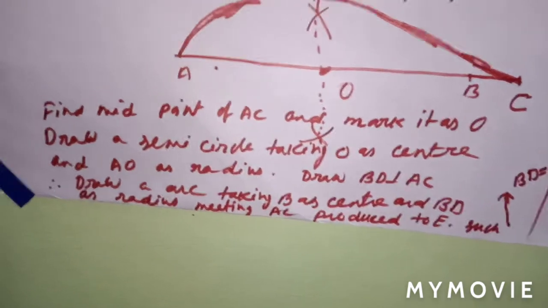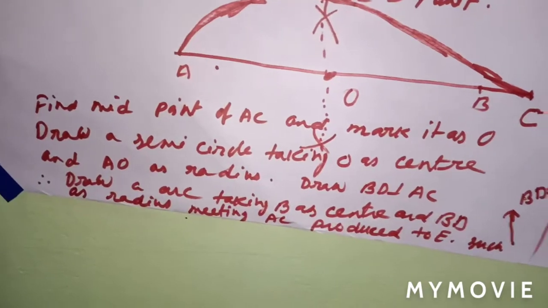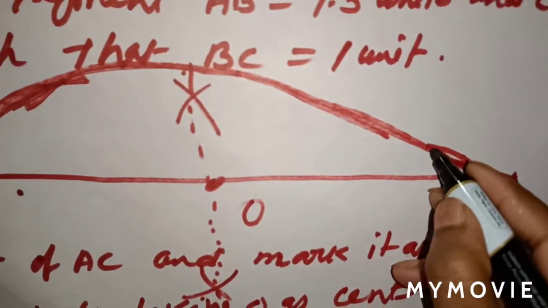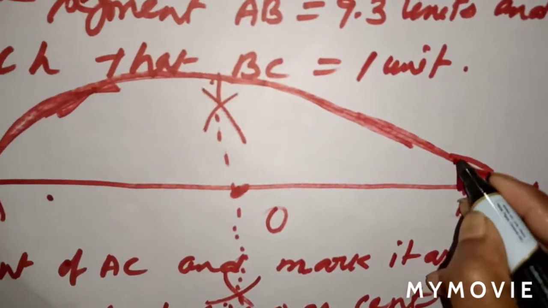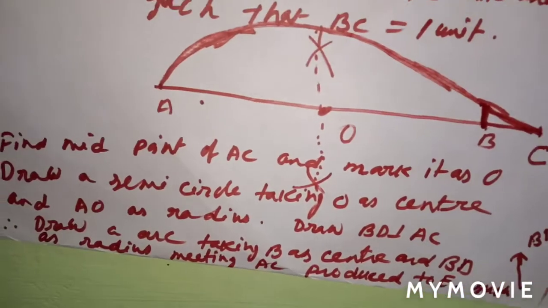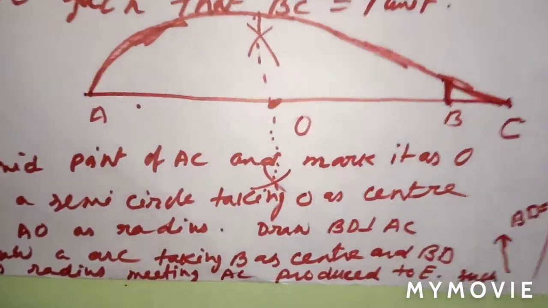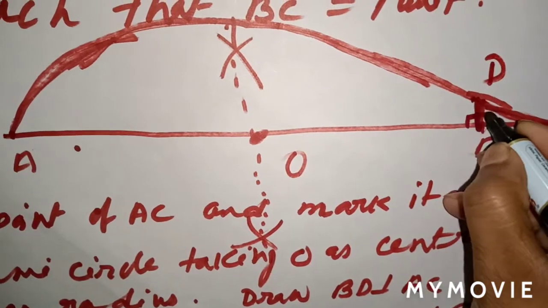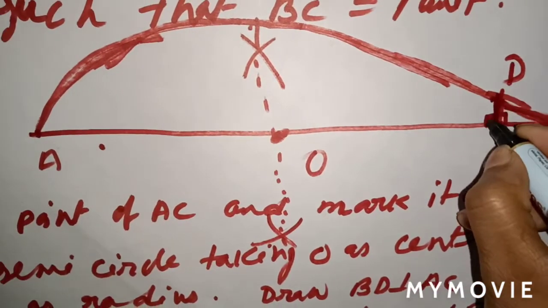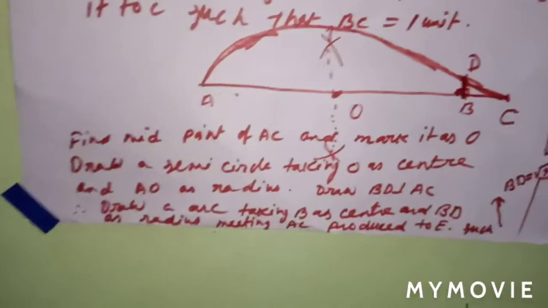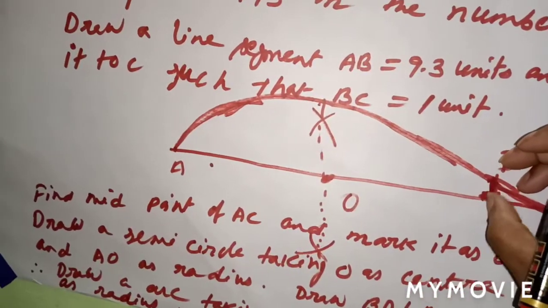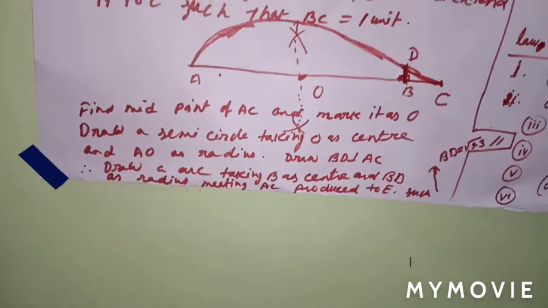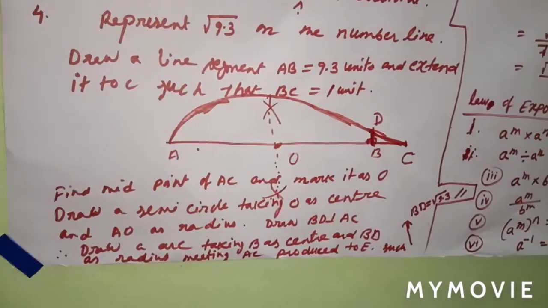This is a semicircle, with O as center and OA as radius. Already I have told you. Draw BD perpendicular to AC. BD perpendicular to what? AC. Means this is how much? 90 degree. You have to draw the perpendicular here. This should be perpendicular, means this one is 90 degree. BD is perpendicular to AC.